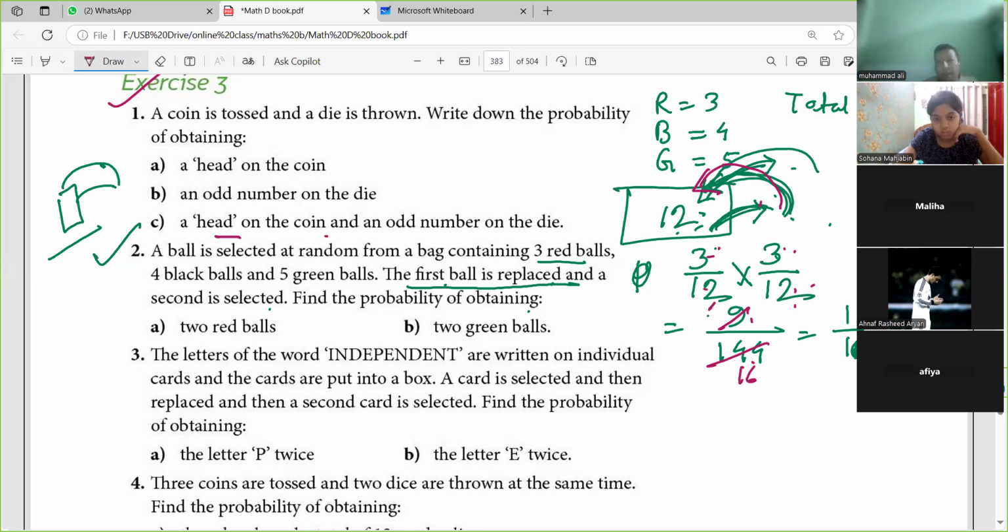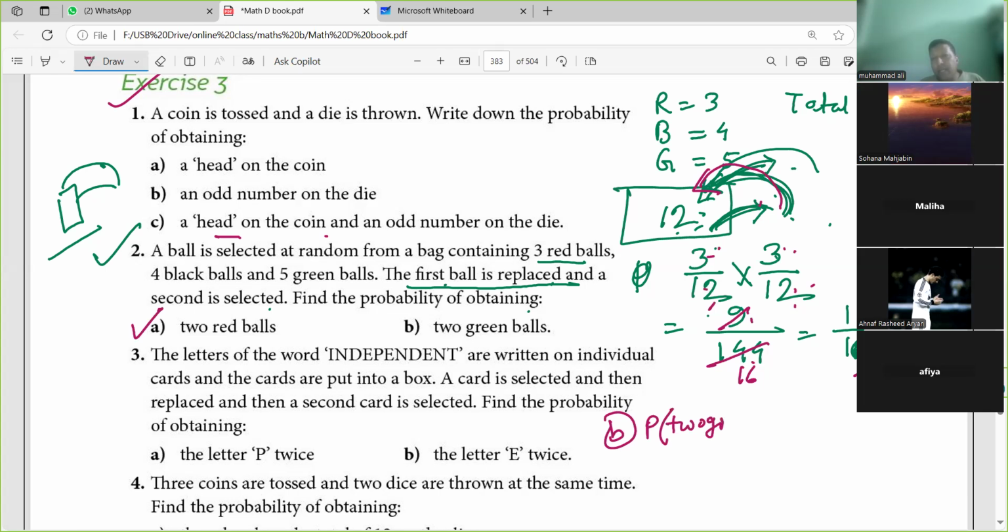Okay, number B, 2 green balls. Same way as red. If they don't say anything, not replace, you will think that this is replace. So probability of 2 green: the first green probability is 5 by 12, second also 5 by 12. So it will be 25 by 144, right? Copy this maths.